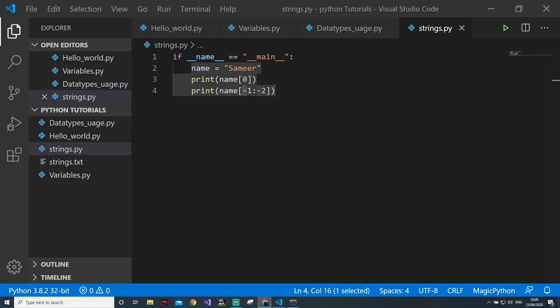Now we will look at some different concepts. String is very useful when it comes to various programs.